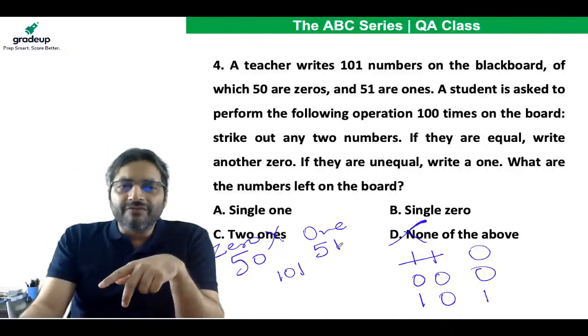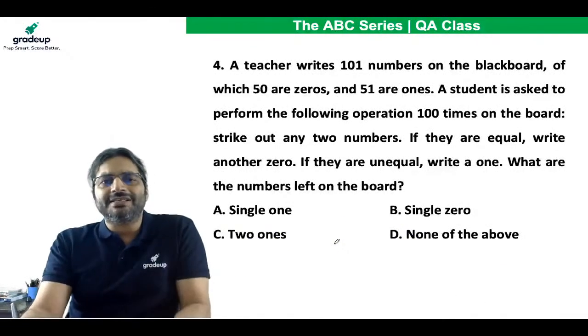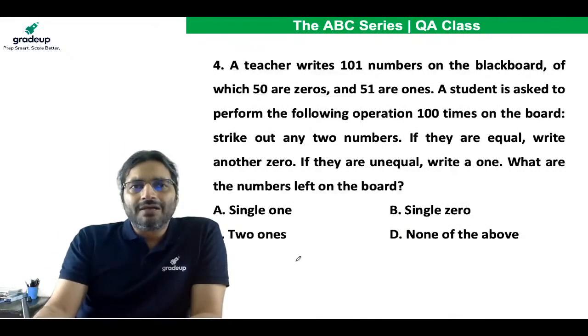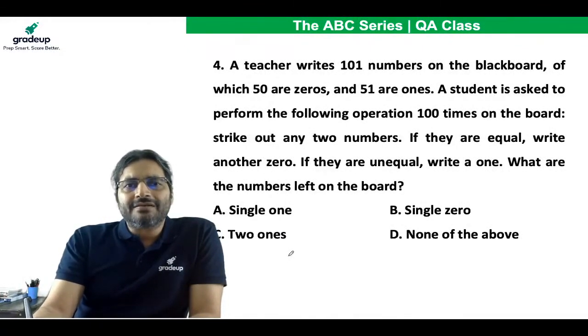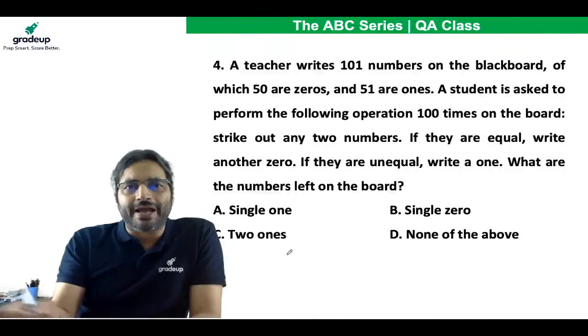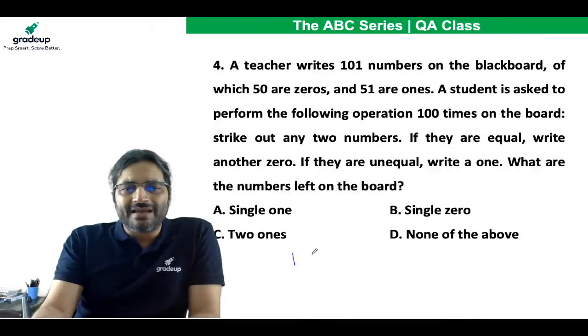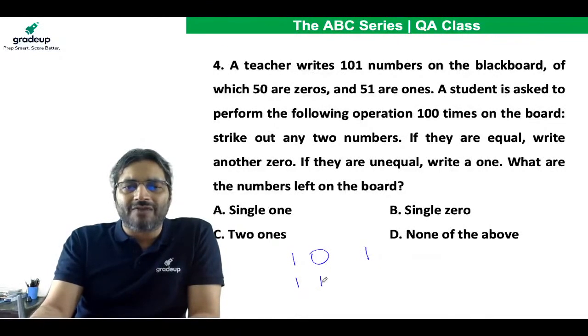Alright, the way I look at this question is interesting. Let's assume that every single time you perform an operation, you strike out two numbers and put back one. If you remove 1 and 1, you put 0.